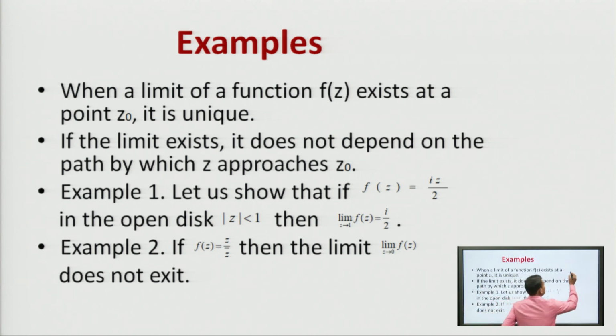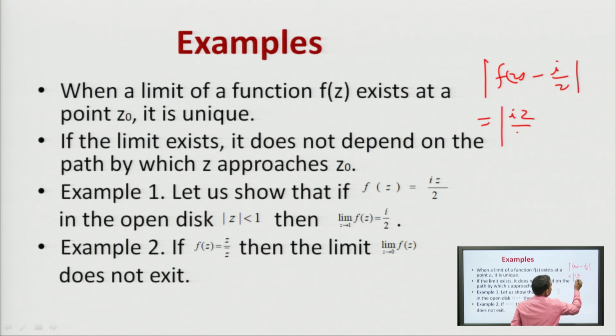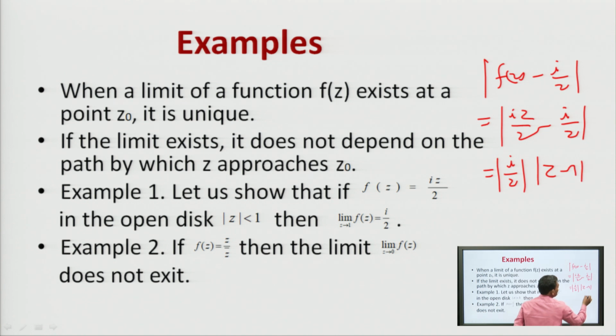In the first example, f(z) is equal to iota z by 2, then we say that its limit at 1 will be iota by 2. Since mod f(z) minus iota by 2 is iota z by 2 minus iota by 2, this is equal to iota by 2 times mod z minus 1, which is mod z minus 1 upon 2.